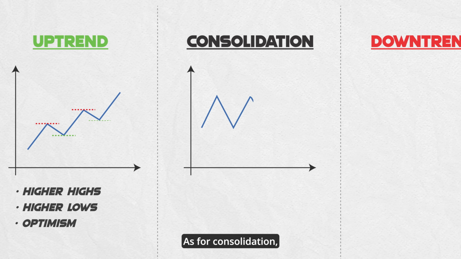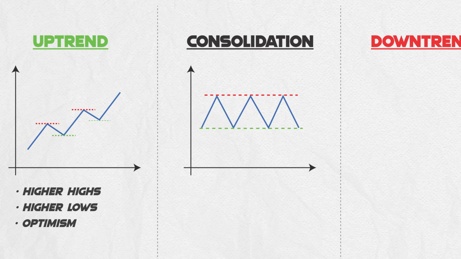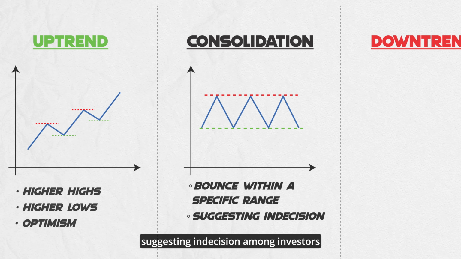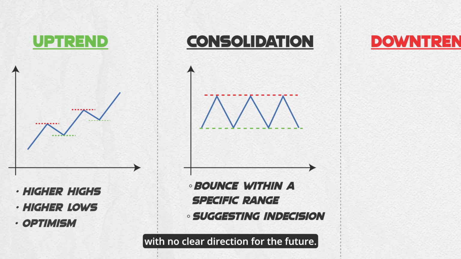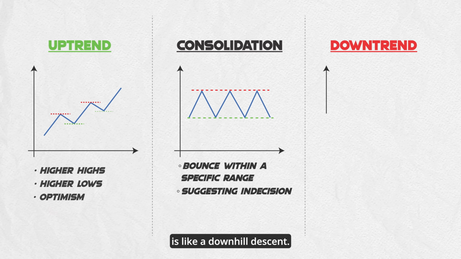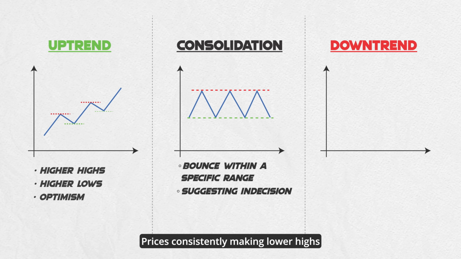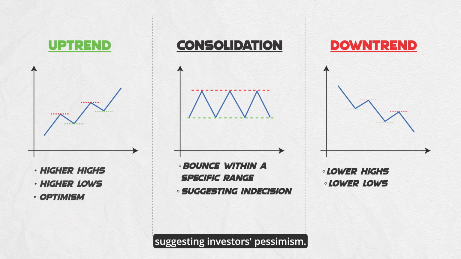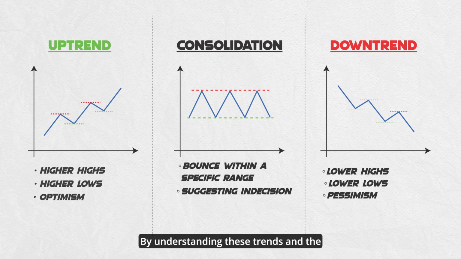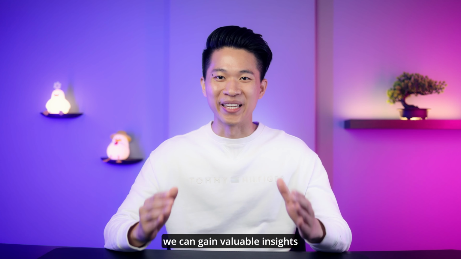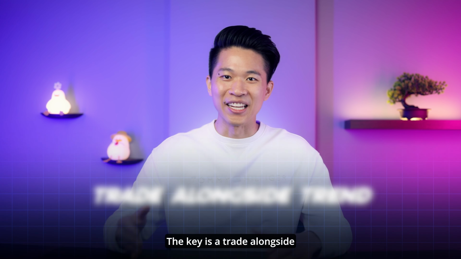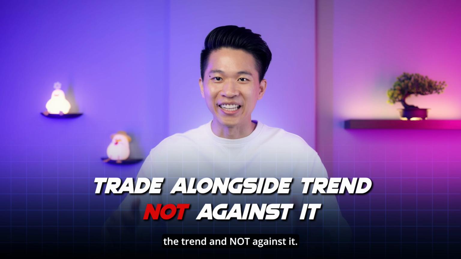As for consolidation, it's a flat section of the road. Prices bounce within a specific range, suggesting indecision among investors with no clear direction for the future. And finally, downtrend is like a downhill descent. Prices consistently making lower highs and lower lows, suggesting investors' pessimism. By understanding these trends and the psychology behind them, we can gain valuable insights into how the market might behave in the future. The key is to trade alongside the trend and not against it.